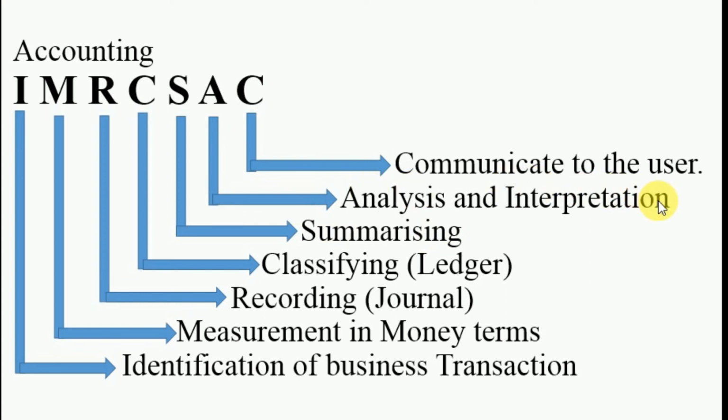That means whatever business activities are performed in an organization, those activities are analyzed with the help of accounting. And C denotes the communication to the users. Users denotes the owner, management, or other persons who are directly or indirectly related to the business. I hope this is clear to you all.